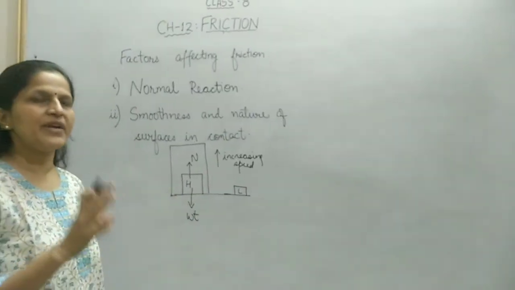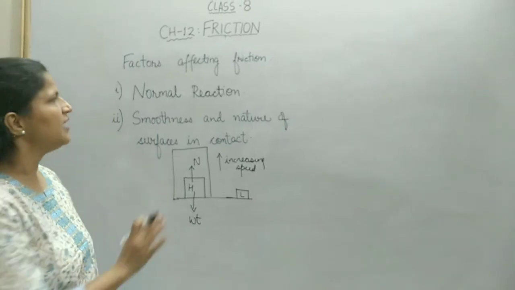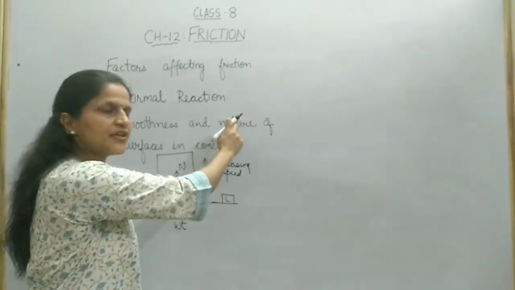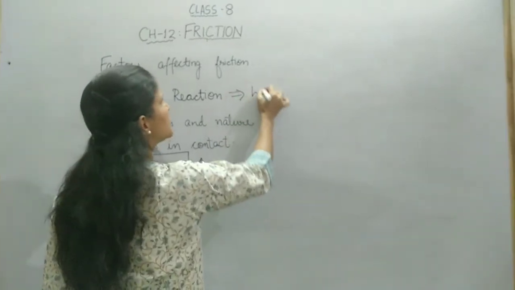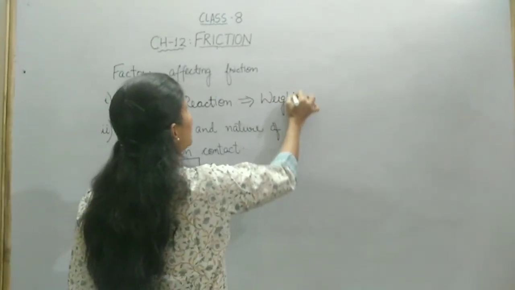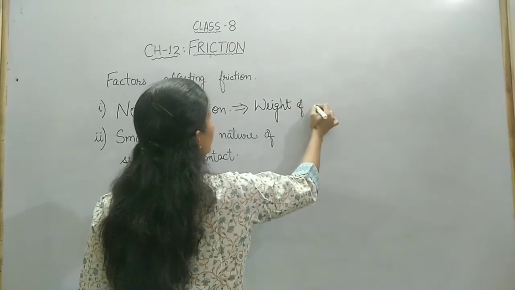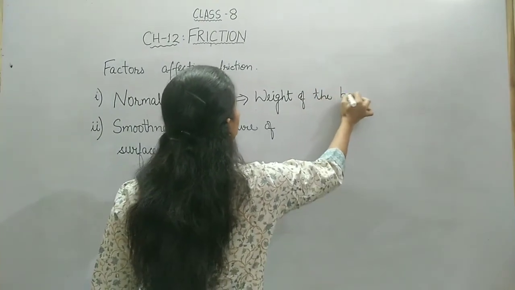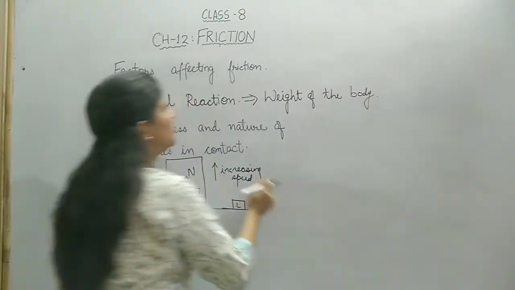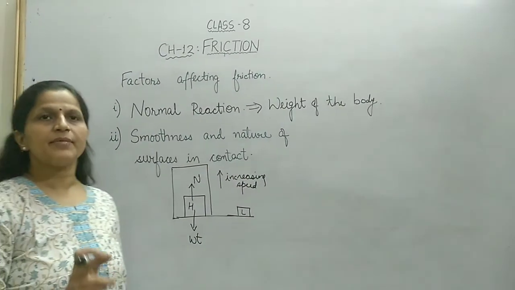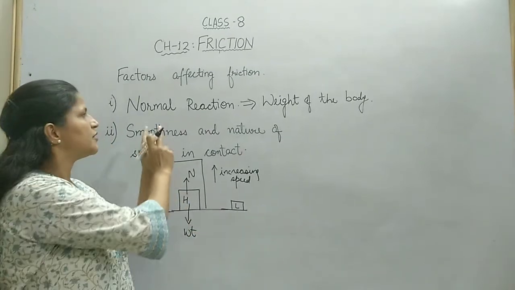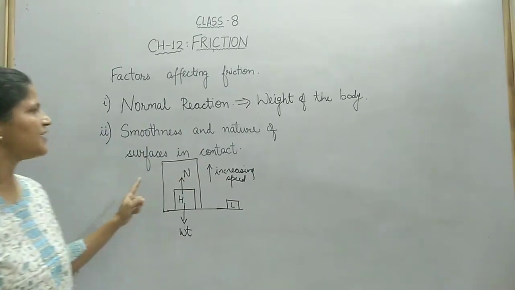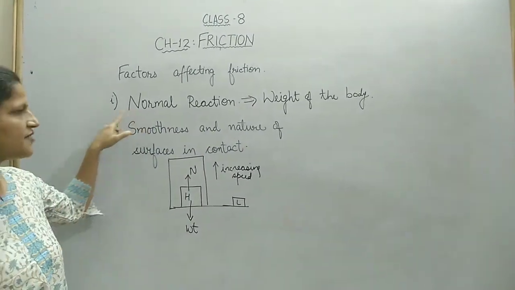और इस चीज को हम अभी इस क्लास में नहीं टच करेंगे. जस्ट टू गिव यू द राइट वर्ड आई हैव रिटन नॉर्मल रिएक्शन, बट फॉर योर कंडीशन यू कैन ऑल्सो यूज वेट ऑफ द बॉडी. हाउ हैवी द बॉडी इज, weight of the body or weight of the object. So just to clarify, because these things should not be mistakenly understood. So I've just written all these things. Normal reaction is the first factor.